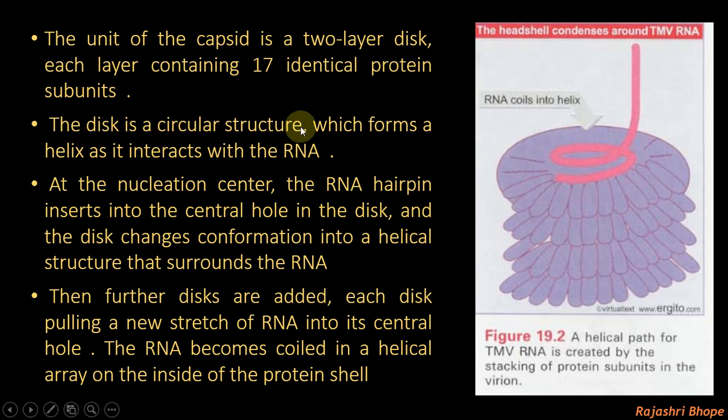The disc has a circular structure which forms a helix as it interacts with the RNA. The RNA hairpin inserts into the central hole, and the disc changes conformation into a helical structure that surrounds the RNA. Further discs are added, each disc pulling a new stretch of RNA into its central hole. The RNA becomes coiled like a spring.